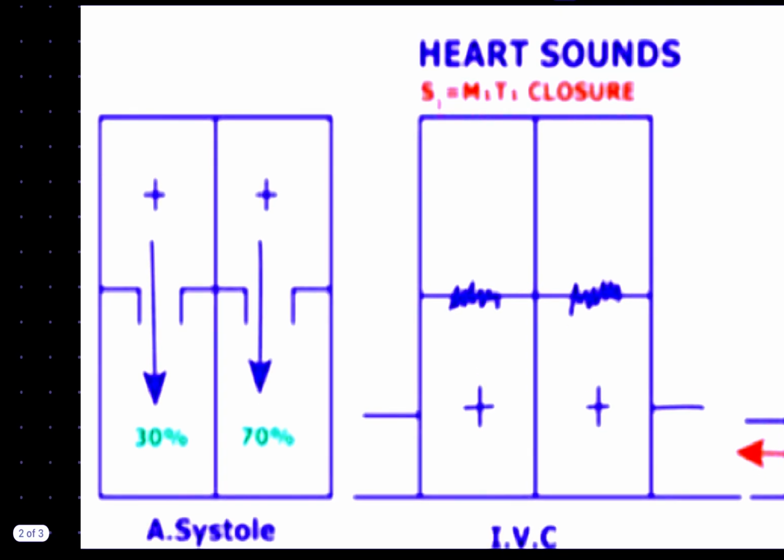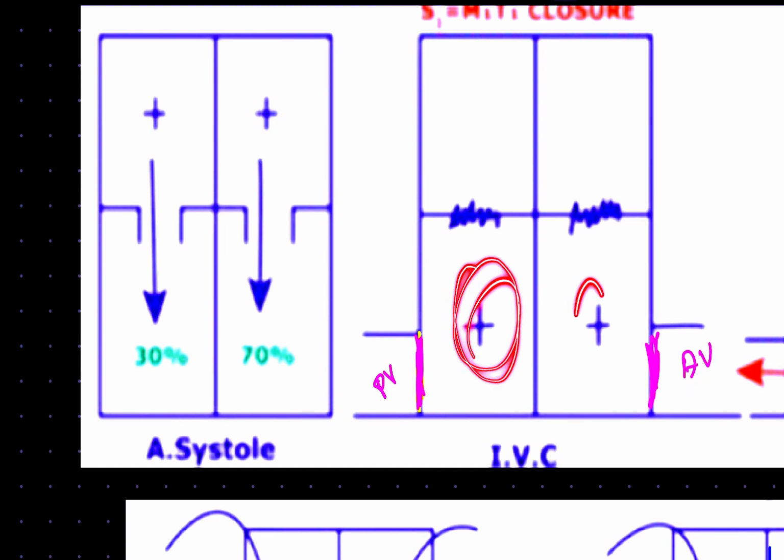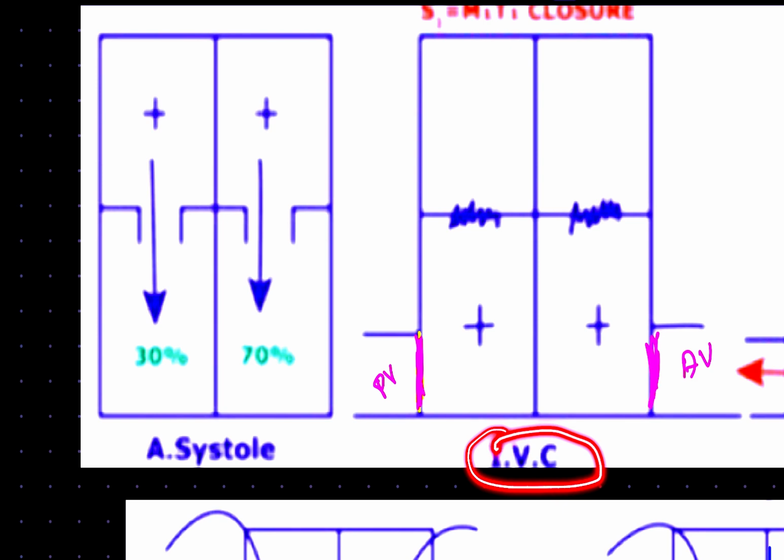Now, as there was flow of blood from the atrium to the ventricles, there is a large volume of blood within the ventricle, because of which there is a large amount of pressure. But this pressure within the ventricle is not enough to open these two valves. This is our pulmonary valve, and this is our aortic valve. There is an increase in pressure within the ventricles, but they are not able to open these valves. So this phase is called isovolumetric contraction: constant volume, but contraction, systole, going on.